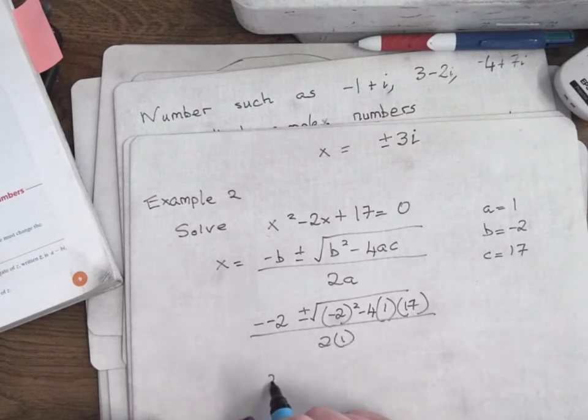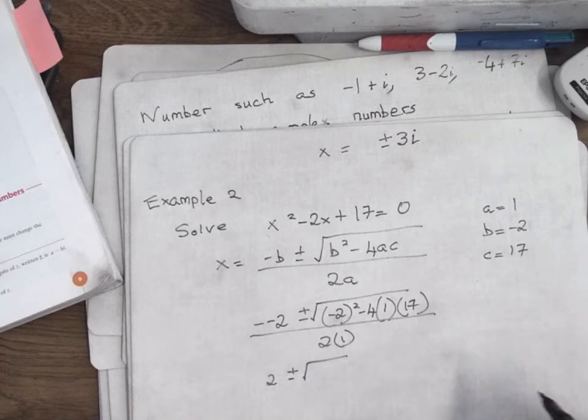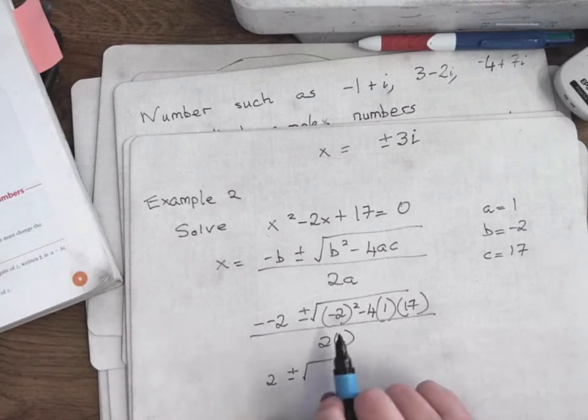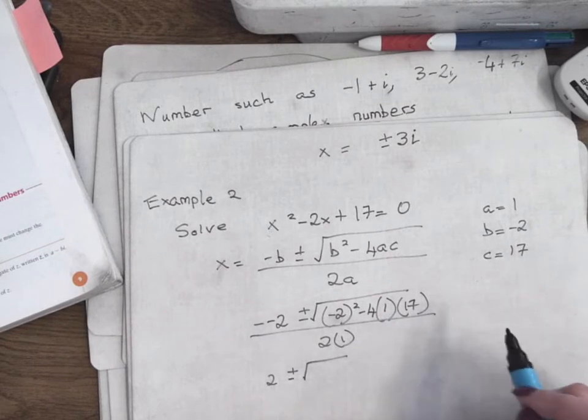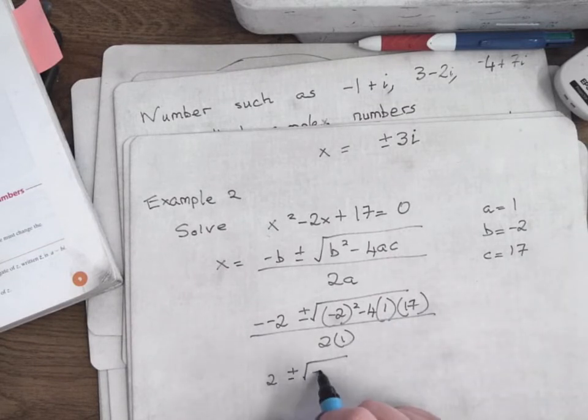So it's plus 2, plus or minus. Don't put in the square root sign, or it will give you an error message. Just put in open bracket minus 2 squared minus 4 bracket 1 bracket 17, and that will give you minus 64, all over 2. Is that right?